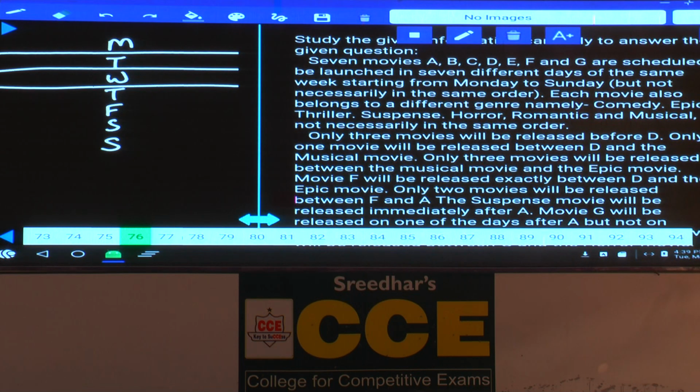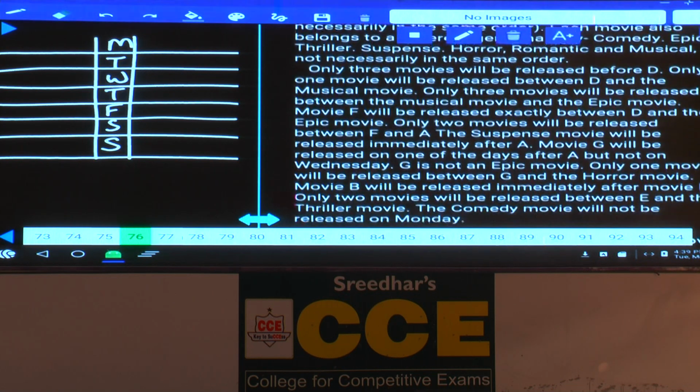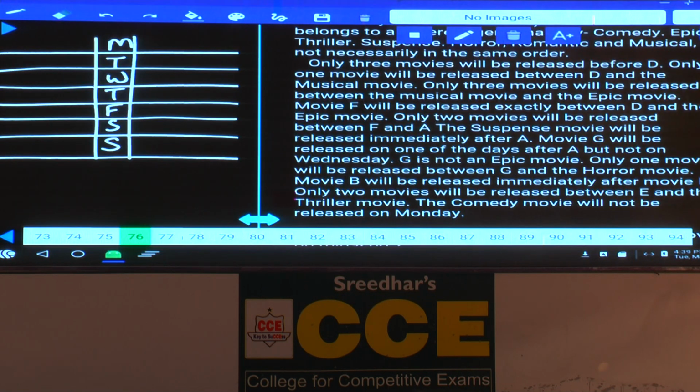And whenever these months or days are given, now we need to represent at the center, extend the lines like this. Only 3 movies will be released before D. As only 3 movies will be released before D, hence tell me where should this D be? D must be on Thursday.